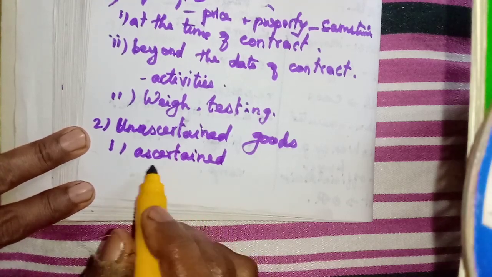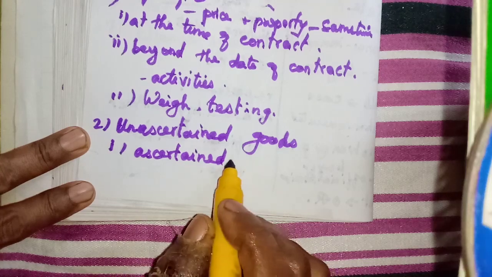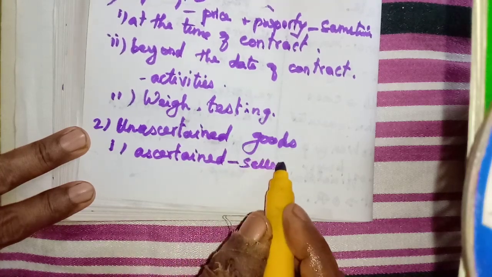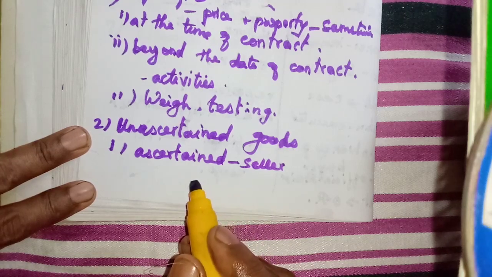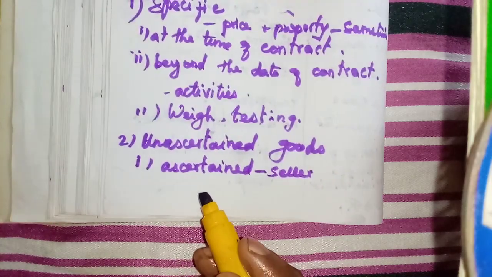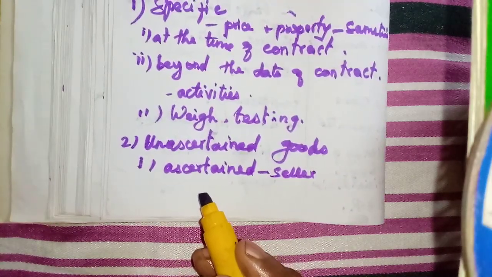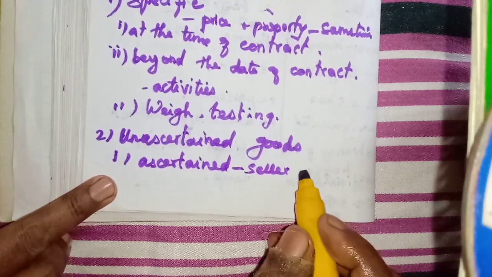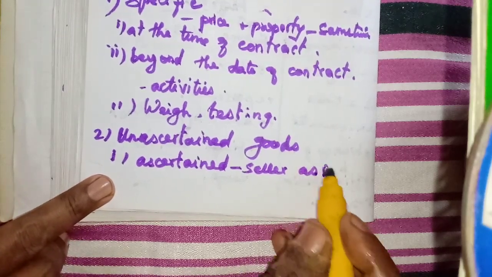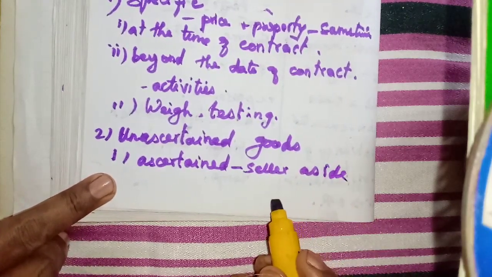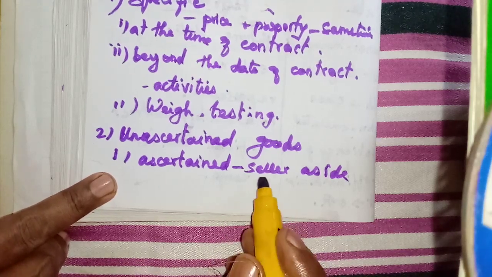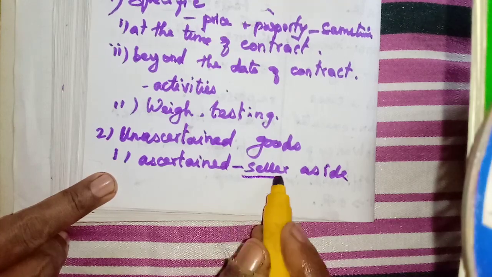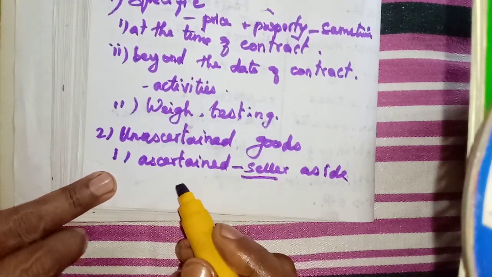So here, once he has ascertained the goods, what will the seller do? We see, when we go to a shop and select costly things, we select many things, isn't it? And we just keep aside some of the goods. So what will the seller do? He will keep aside that particular dress, isn't it? In the same way, whatever things we select from a shop, they will keep aside. So it is the seller's duty to keep aside those goods.